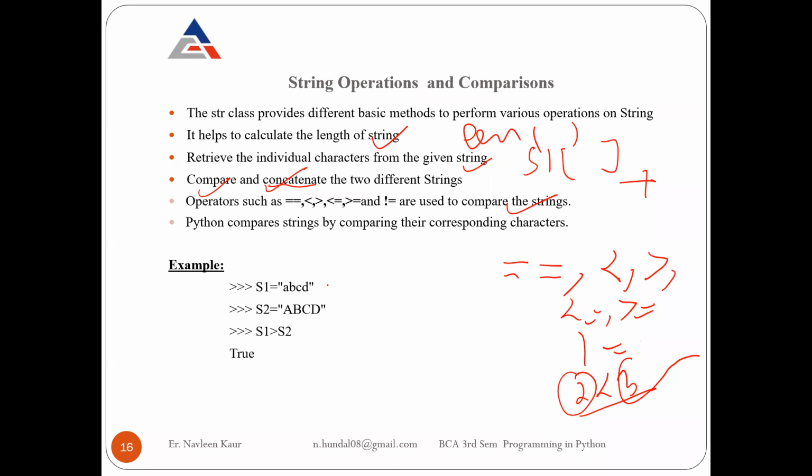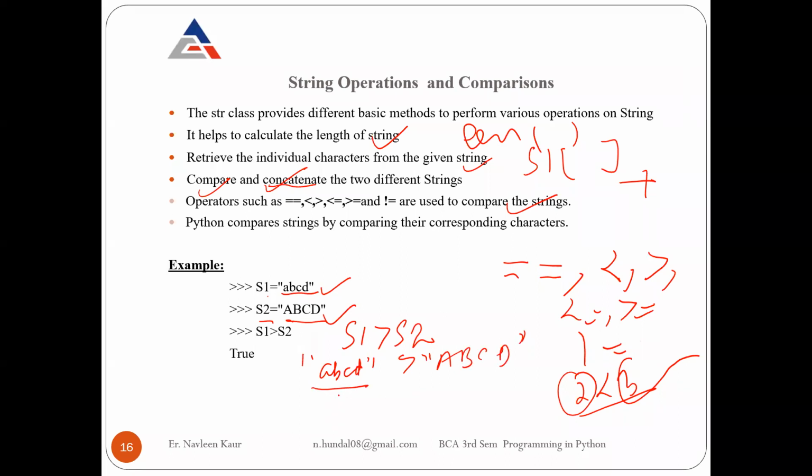Suppose S1 is a string and S2 is also a string. In S1 we have small abcd, and in S2 we have capital ABCD. If I write S1 is greater than S2, I am comparing whether the small abcd string is greater than the capital ABCD string.